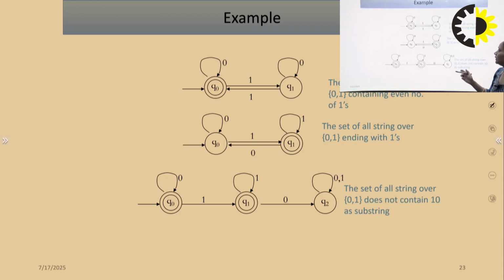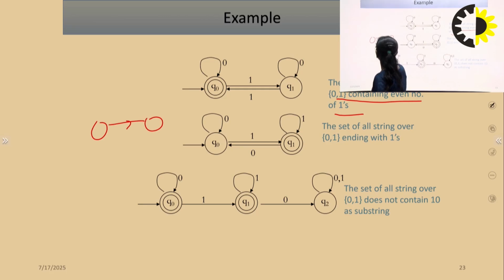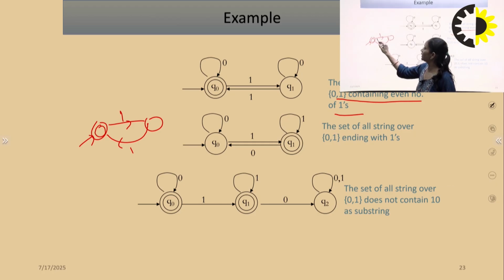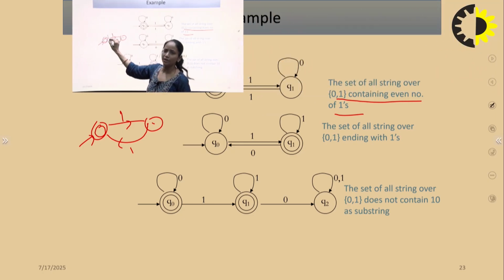We can take another example. If I say the set of all strings over 0, 1 containing an even number of ones, we have to design the DFA containing an even number of 1s. So how can we design it? Suppose we start the transition: 1, is that even or odd? This is odd. Second one, this is even. Then third one odd. So what is the accepting state? This is the accepting state. It will accept an even number of 1s: first 1 not accepted, second accepted, third not accepted, fourth accepted. So this is the accepting state for an even number of 1s.